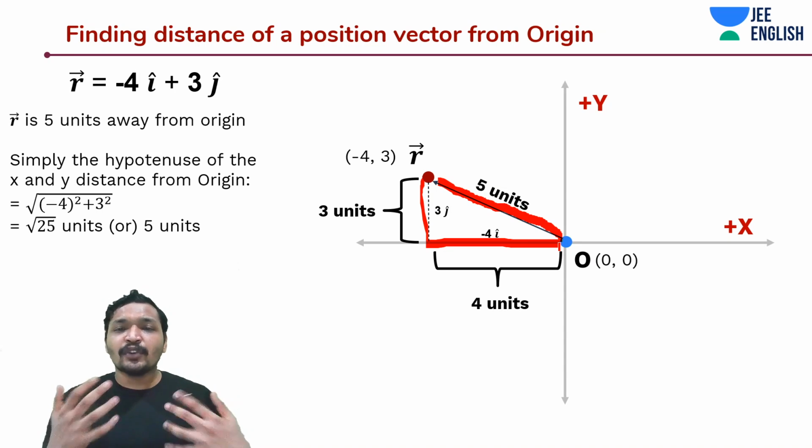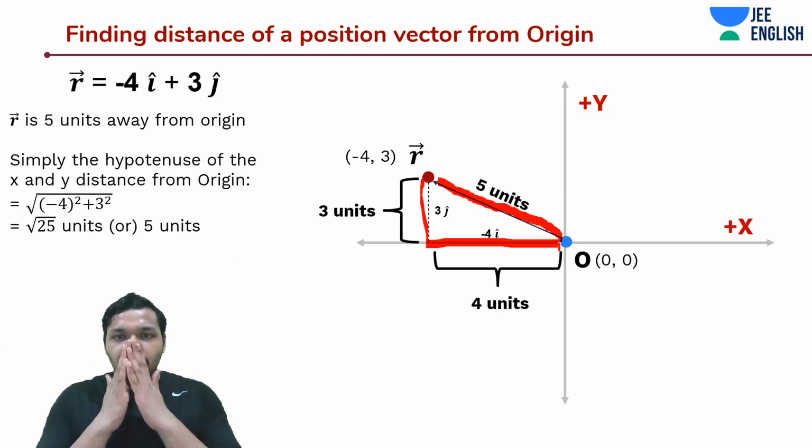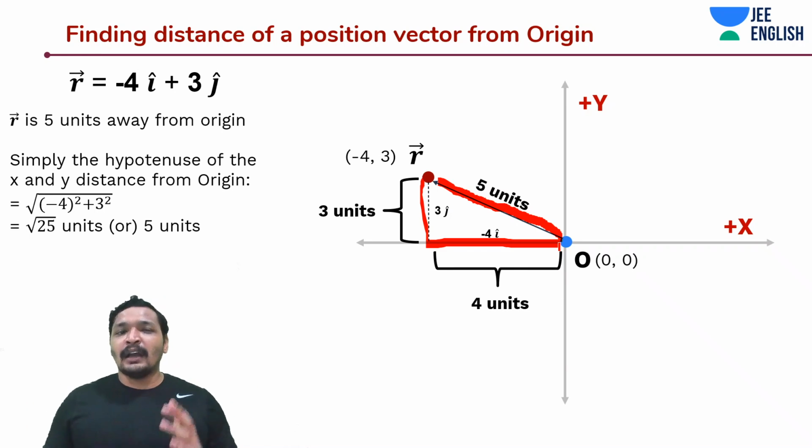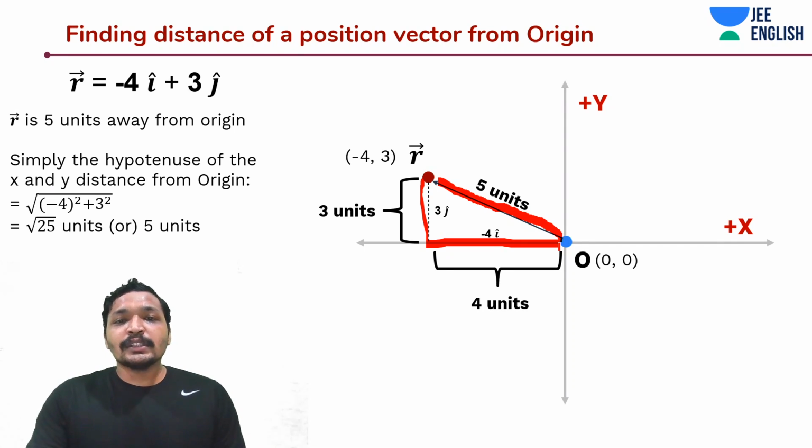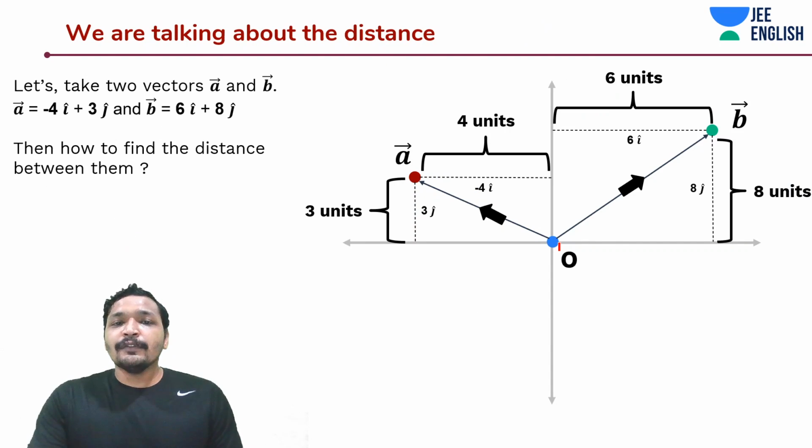But what if I have two points in this graph? Like I'm a layman, I have understood this concept of vector, and I can do everything in i cap, j cap. But what if someone just gave me a graph with 2 points and told me to measure the distance between them? It would become very tough for me. So what I would do is simply make use of vectors.